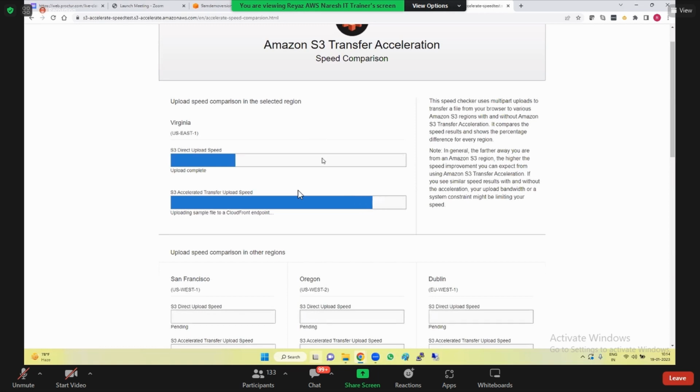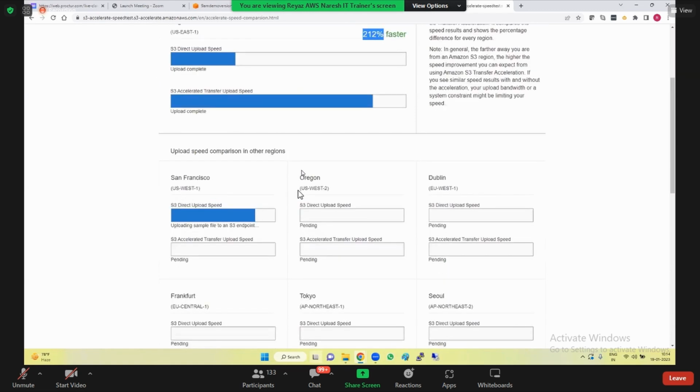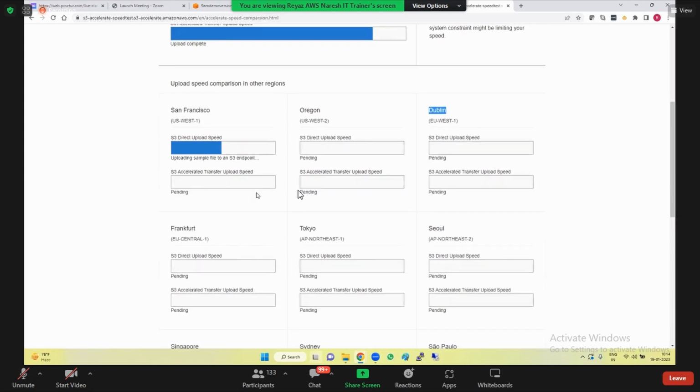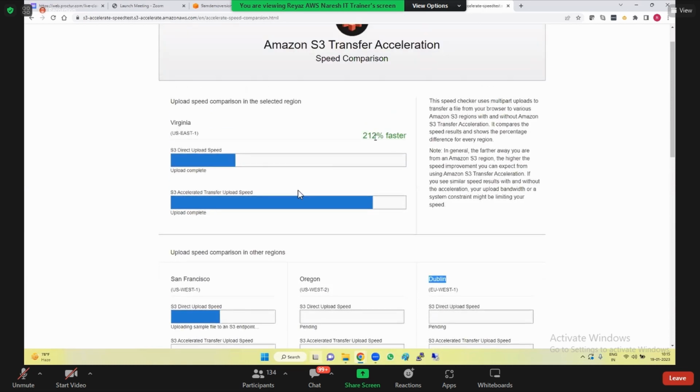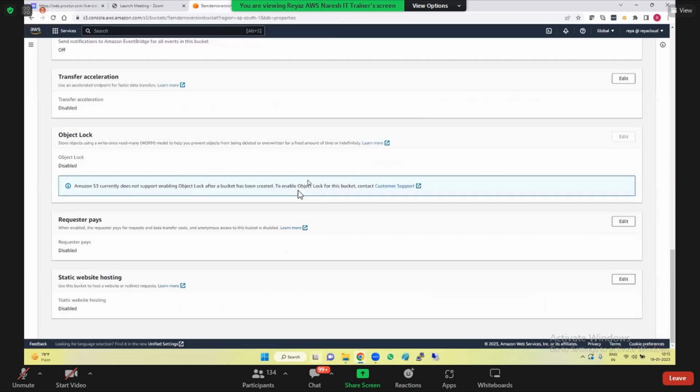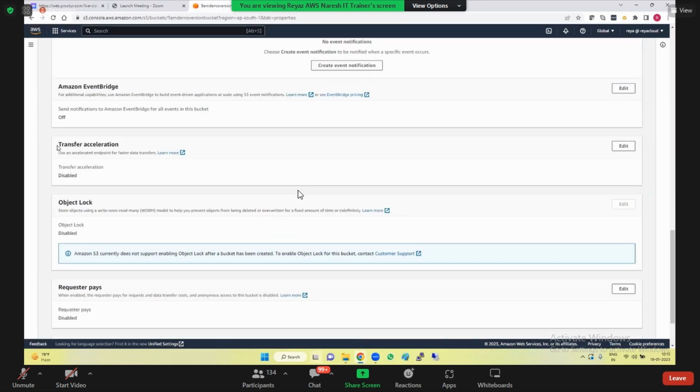You will see the percentage. Wait. Wow, 212% faster, right? It will show you each and every region. It will try a sample upload and tell you from which region it will be faster. Based on this, you can try to upload using transfer acceleration. So I'm closing it. This will unnecessarily eat our internet. That is transfer acceleration, guys.